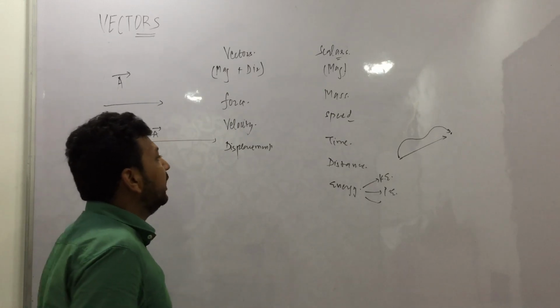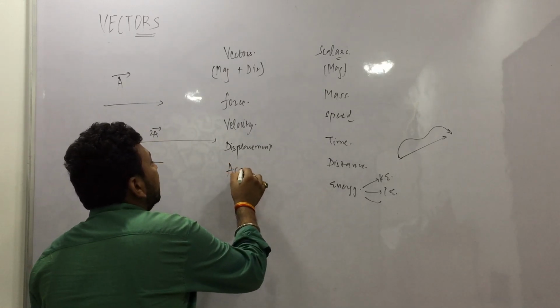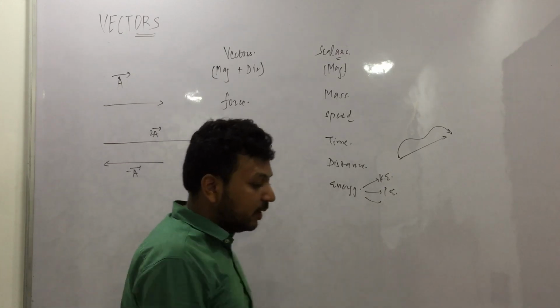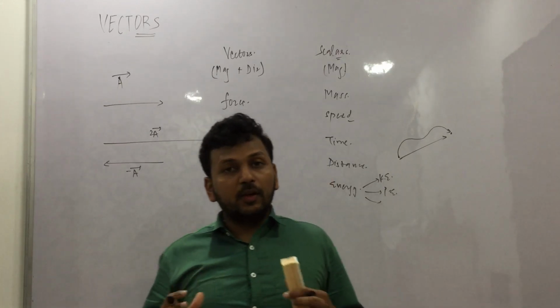And in vectors, acceleration is a vector. Acha, what is acceleration? Acceleration is the rate of change of velocity.